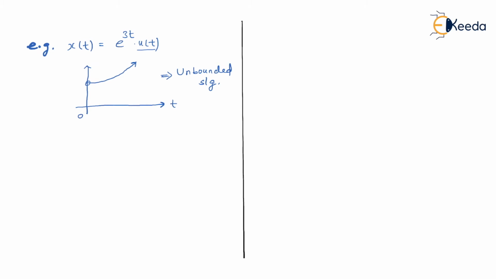Since it is an unbounded signal, I cannot decompose it into frequency by using the continuous time Fourier transform. So what we do is multiply our x of t with e to the power minus sigma t. To make it bounded, we multiply with e to the power minus sigma t. So the function becomes e to the power 3t multiplied by e to the power minus sigma t. Am I right? Or this is equal to e to the power (3 minus sigma) t. Is that right?